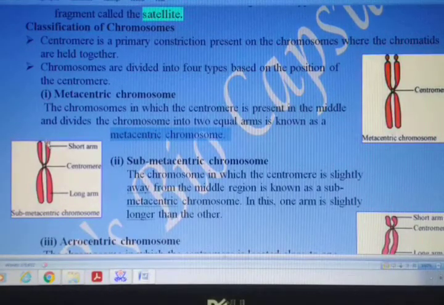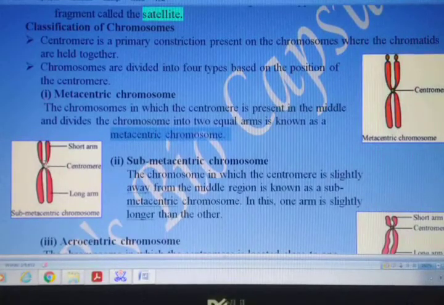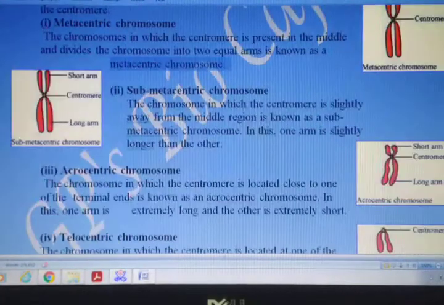This has happened because of the shifting of the centromere a little bit away from the middle, and that also not a long distance, a slight movement. As a result, a long arm and a short arm is formed.